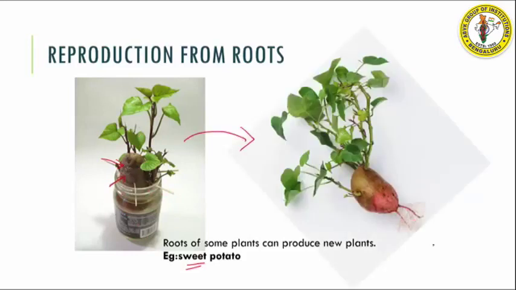You can see the roots will start forming and the plant will grow bigger. So this is the method of reproduction with the help of roots, where this is nothing but a root. When you keep it in water, it further develops and gives rise to the entire plant. Now let us see the next one, which is reproduction from seeds. Okay, so we have reproduction from seeds.